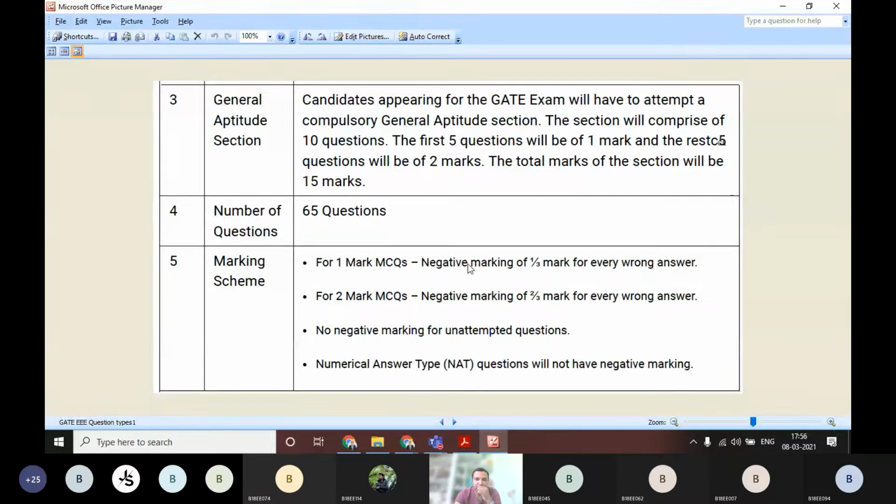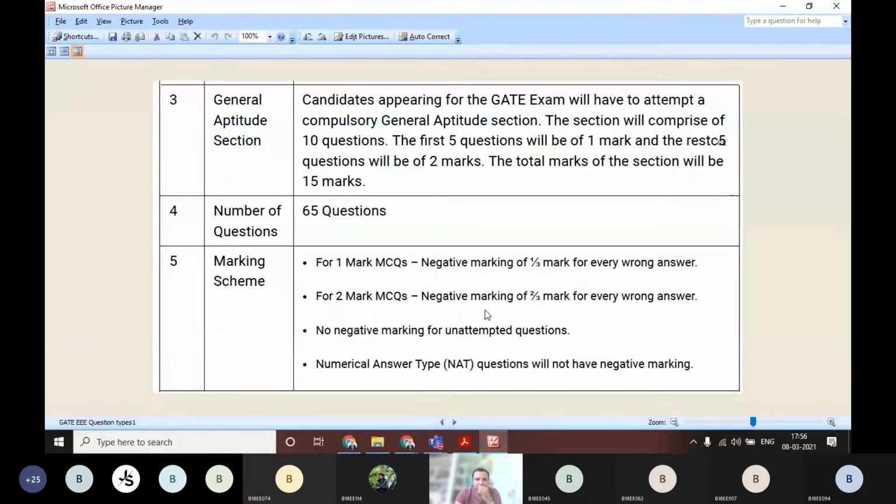If the answer is wrong, 1/3 mark is deducted. If it is a 1 mark question and you answer wrong, you get -1/3. If it is a 2 mark MCQ, then 2/3 of the marks will go away for the MCQs.